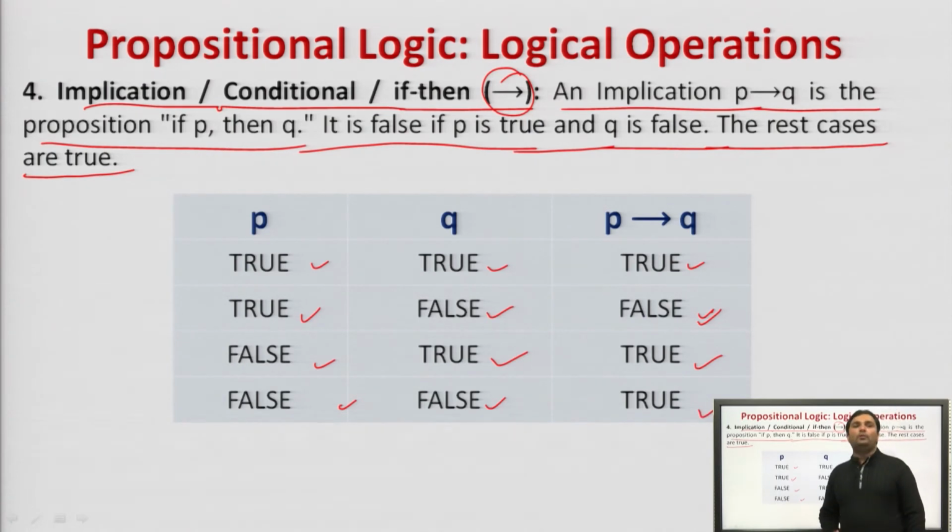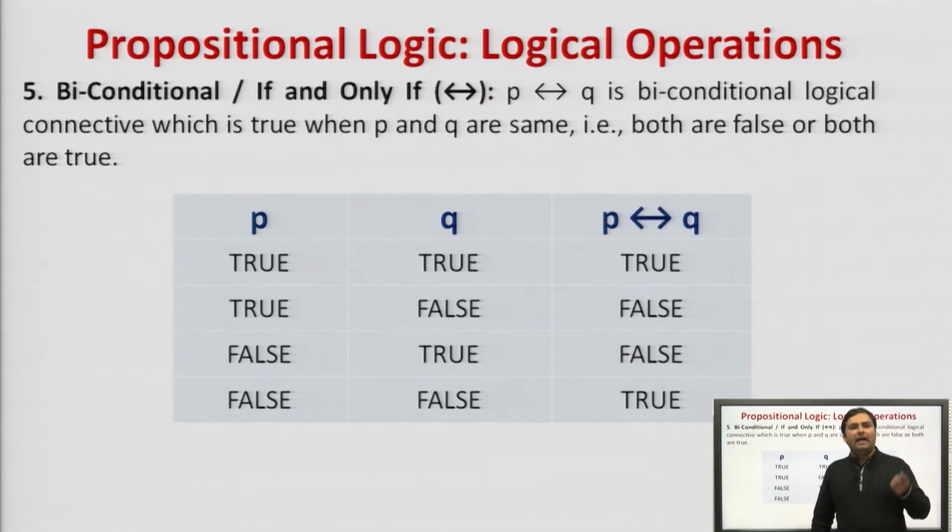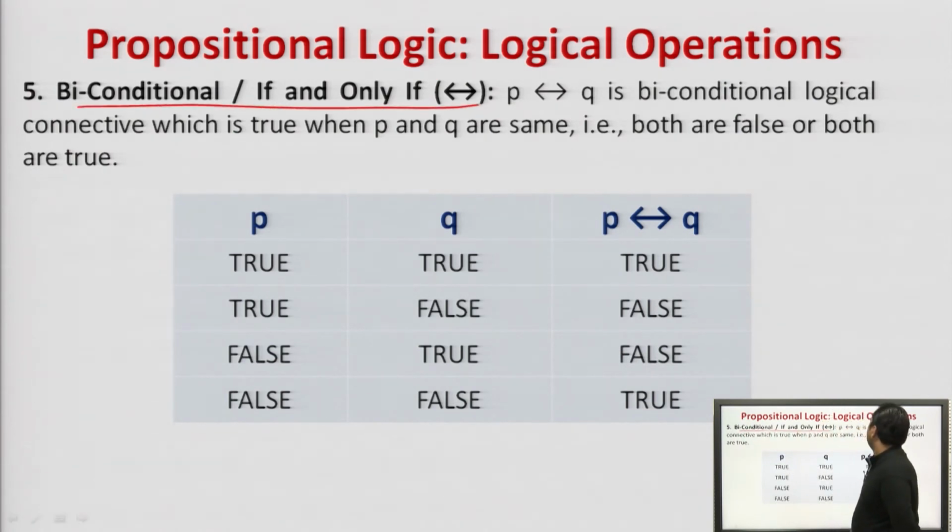Agreed? So, what we will say simply is that in implication, if P then Q, if P is true and Q is false, then P implies Q will return false. All other cases will return it as true. Agreed? Next is biconditional. That is if and only if.